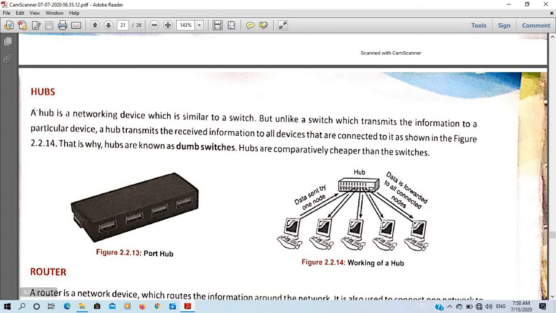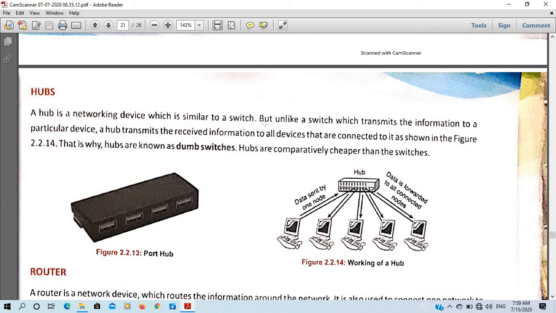See, a hub is a network device. You don't have to write the definition of hub. But why hubs are called dumb switches, you have to write.